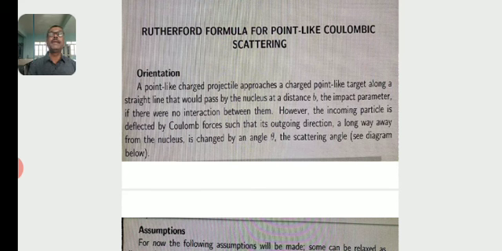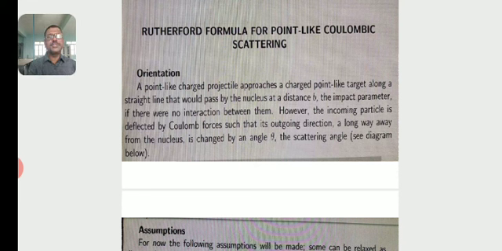However, the incoming particle is deflected by the Coulomb force such that its outgoing direction, a long way away from the nucleus, is changed by an angle theta, the so-called scattering angle.